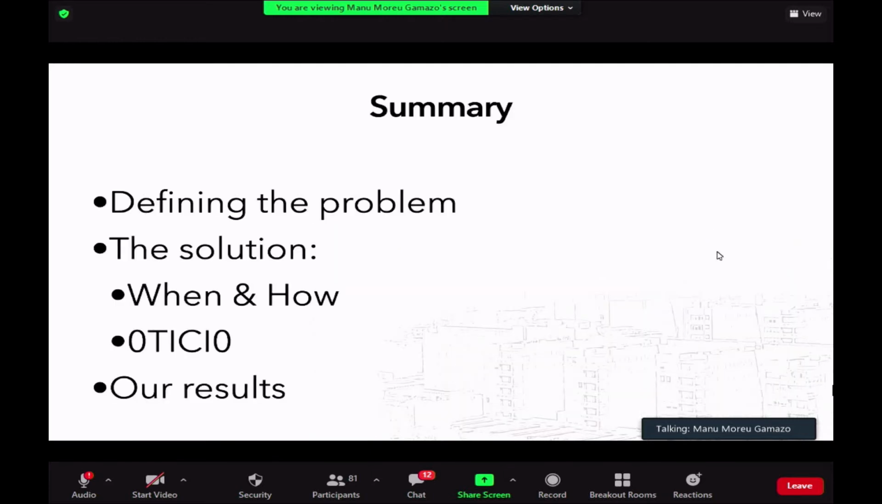First of all, we need to define the problem, and then we need to ask about the solution that we have, when and how to implement this solution, and the 0 to G0. That's the study that we are doing in Spain and Portugal regarding the need of stent placement after a failure in mechanical thrombectomy. And at the end, I will talk about our results in our hospital with this new protocol.